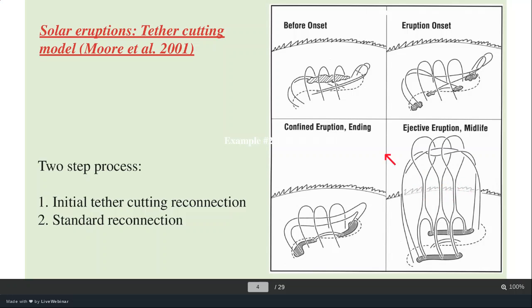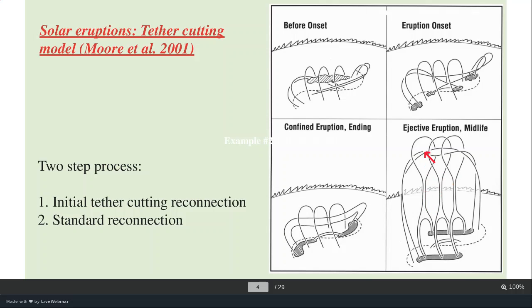So the main triggering point is the reconnection between sheared field lines that disturbs the magnetic tension, and due to that decrease of magnetic tension, the flux rope is going to erupt. So in the whole process, there are two-step reconnections: first, the initial tether cutting reconnection here, and the second here, which is quite obvious.